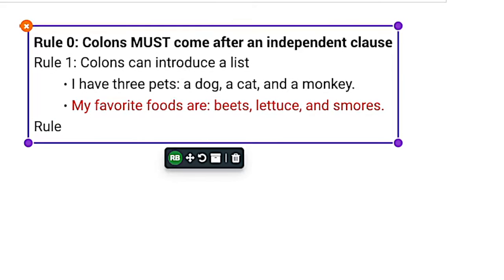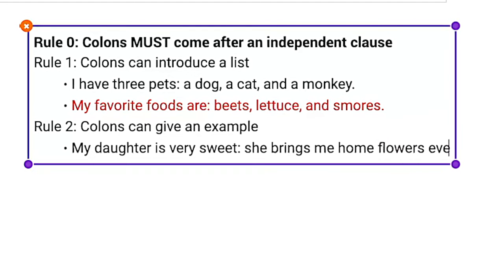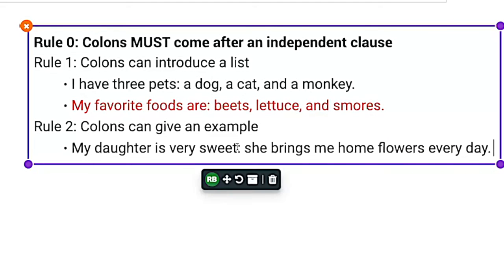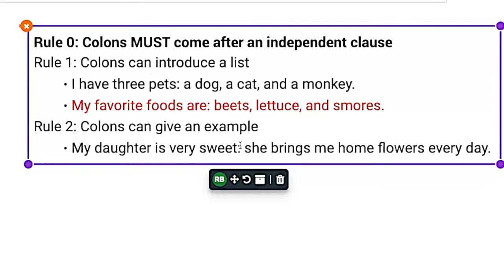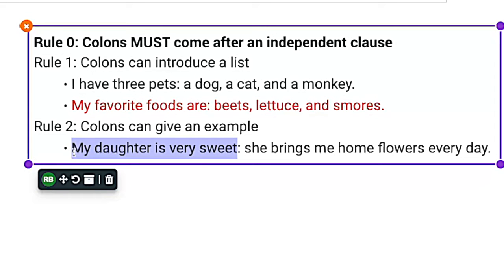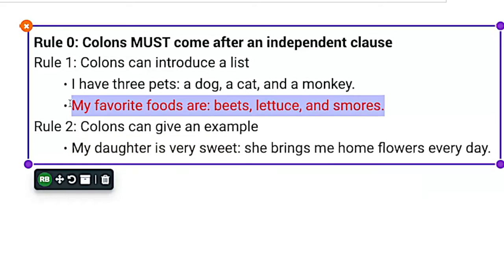Moving on to rule number 2, colons can give an example. And I'll give you an example of colons giving an example. We'll say, my daughter is very sweet: she brings me home flowers every day. So here we have my daughter is sweet. This is a statement and I'm backing it up with an example of something she does that's sweet. She brings me home flowers every day. And I also want to check to make sure this is a full independent clause. And yeah, we could say my daughter is very sweet and that's a full sentence by itself, right? You know what? I'm going to stick this under rule 0.